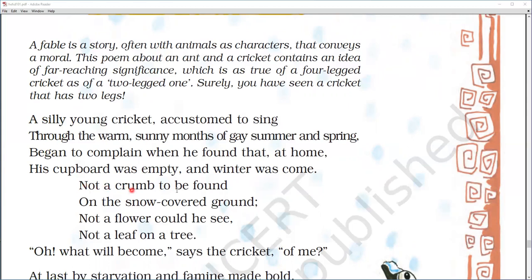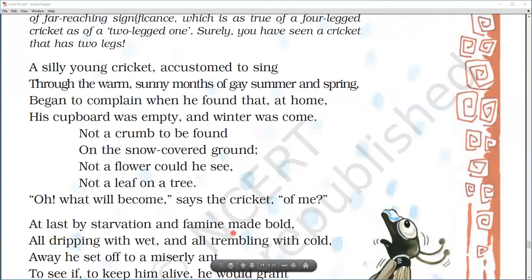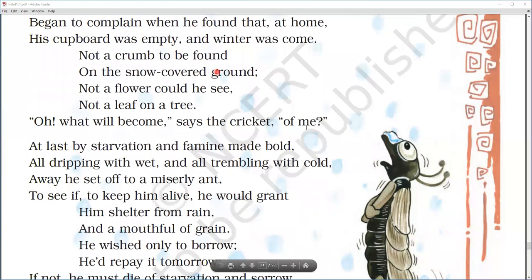Not a crumb to be found on the snow covered ground. Not a flower could he see, nor a leaf on a tree. Oh, what will become, says the cricket, of me? Now no crumb, that is no food, is found on the snow covered ground. Not a flower could he see, because all around there was snow, so not a single flower was he able to see, and not a single leaf on the tree was seen by him. Now he is a little worried and he says, oh, what will become of me?